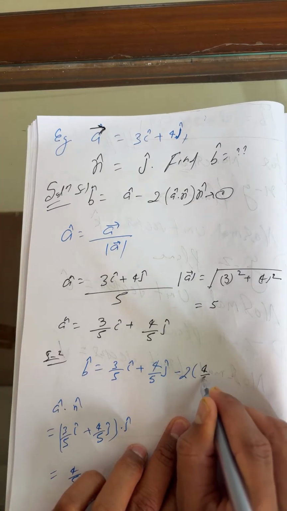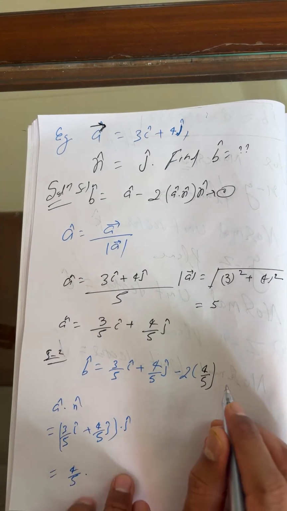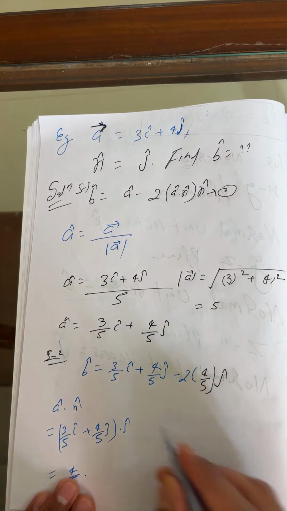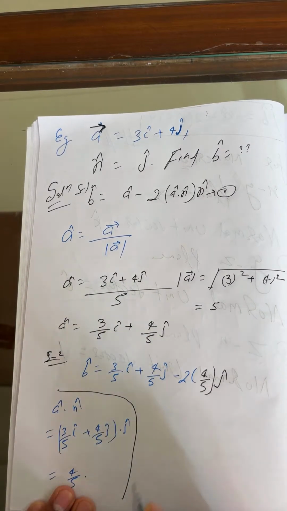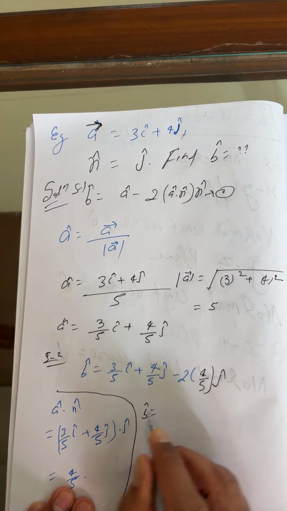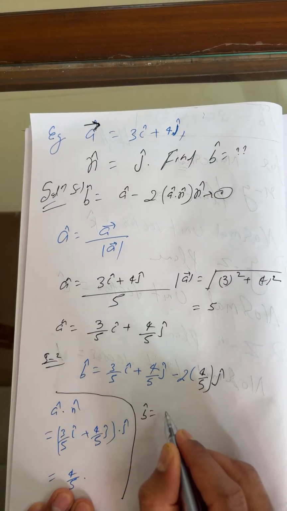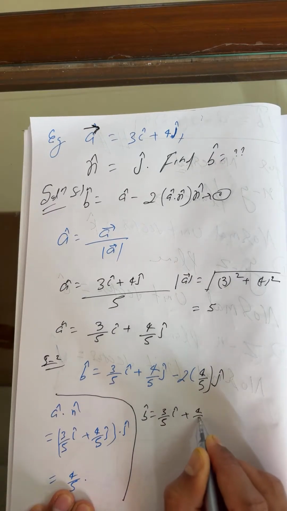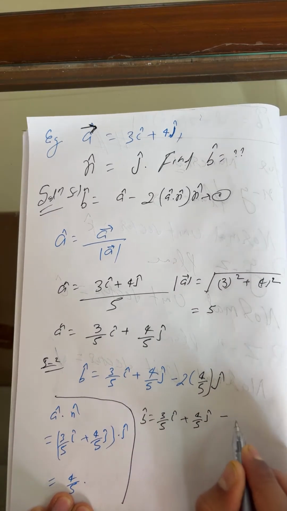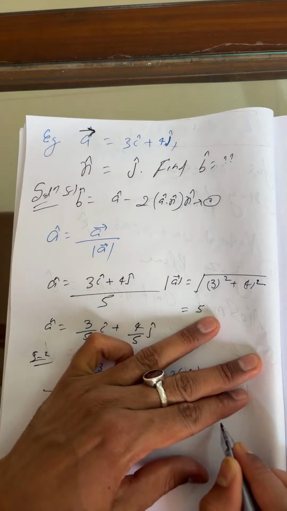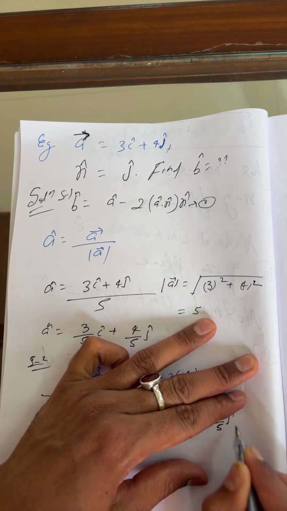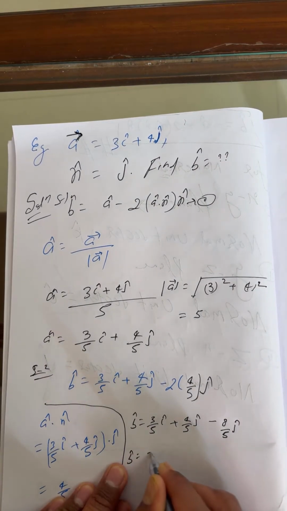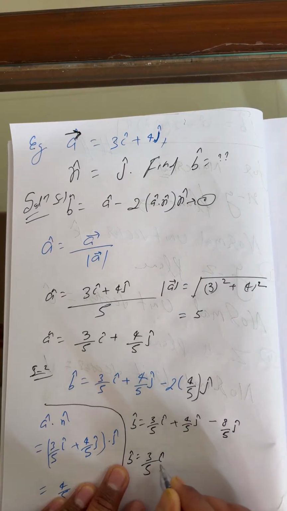So this is 4 by 5 into j cap. Further, we can solve for b cap: 3 by 5 i cap plus 4 by 5 j cap minus 2 times 4 by 5, which is 8 by 5 j cap. Simple. Now just leave it here, vector b as it is, no need to do any further changes.